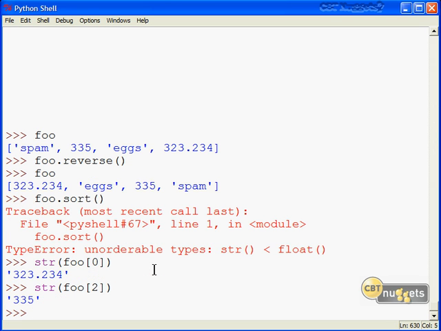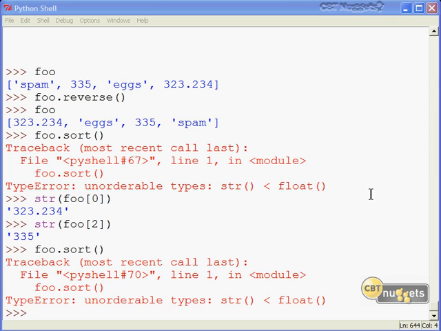Therefore, if we try our foo sort, yet again we get a traceback. I did this intentionally to show you again a common mistake that newcomers to Python make when we're working in an interactive environment. Remember that unless we're making changes directly to a source name, you're not doing anything other than simply sending an expression to the interpreter and then getting back the result.